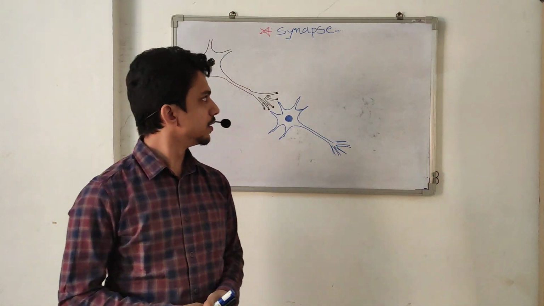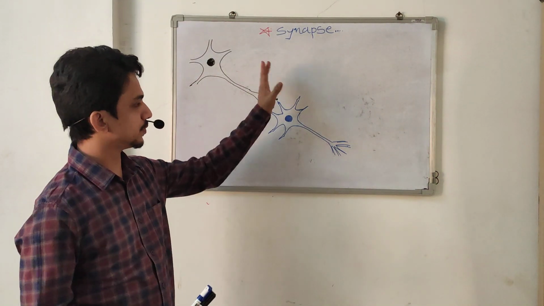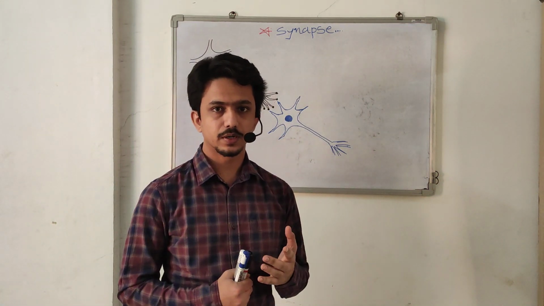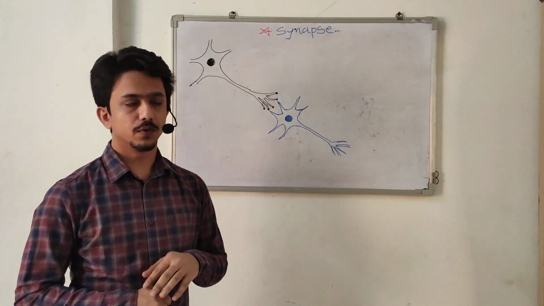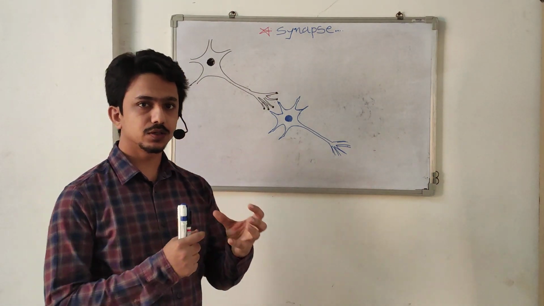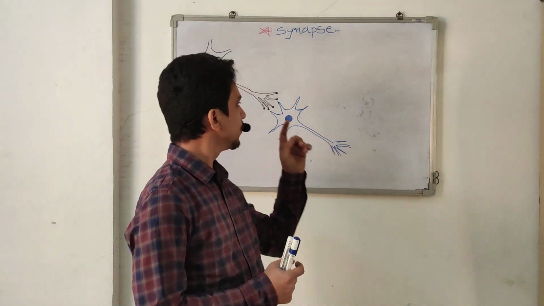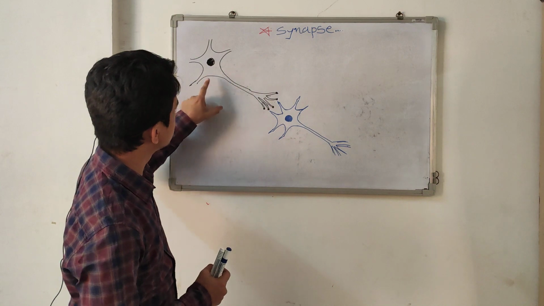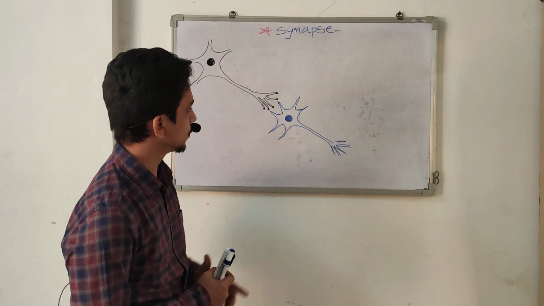So today we discuss synapse. In the last lecture we talked about the neuron, the structure of the neuron. Now we go further into what a synapse is. Basically, a synapse is a structure which passes information from one neuron to another neuron. You can see here I drew two neurons, the first neuron and the second neuron.